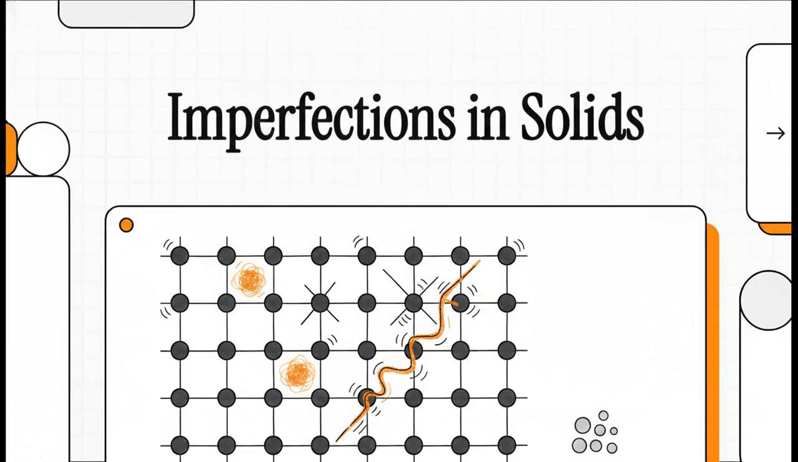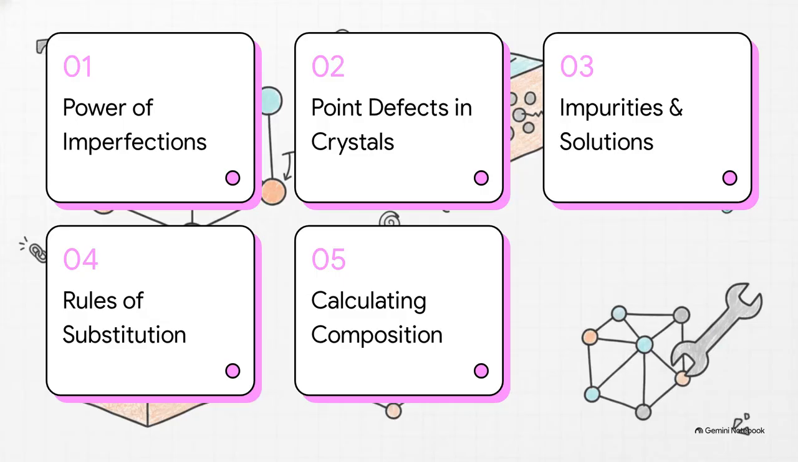Today, we're diving into how engineers and scientists actually rely on these flaws to manipulate the physical world and engineer the incredible materials we use every single day. Here is our roadmap for today. We'll start with the power of imperfections, then zoom into point defects in crystals, explore impurities in solid solutions, lay down the rules of substitution, and finally, calculate material composition. Let's get right into it.